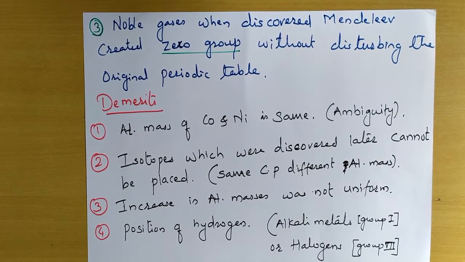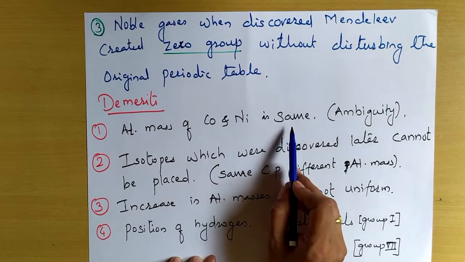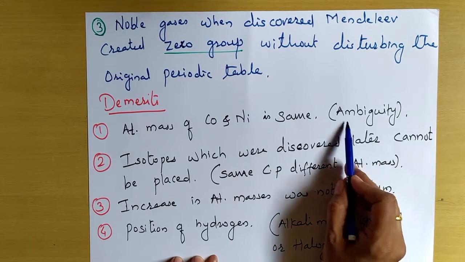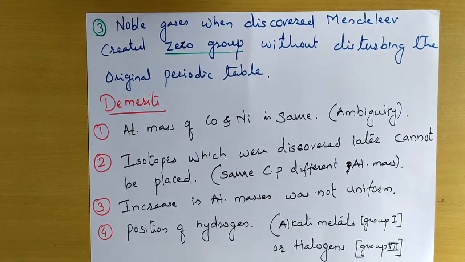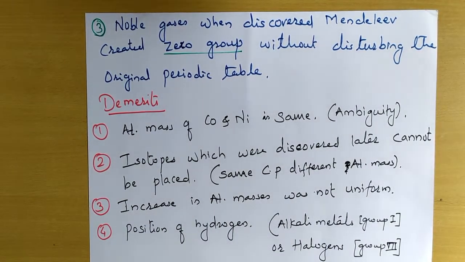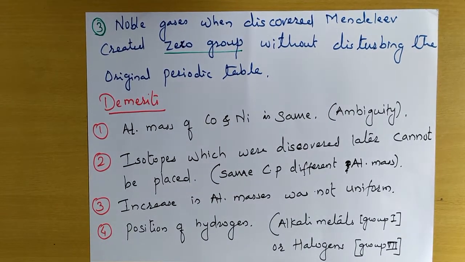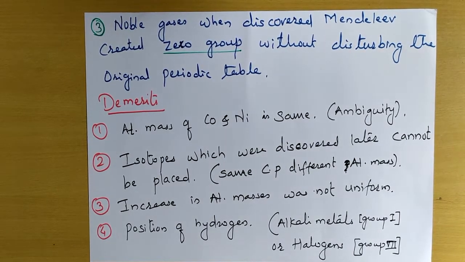First one is the atomic mass of cobalt and nickel is the same. So there was ambiguity in placing these two elements. The whole number atomic mass of cobalt and nickel is the same, I think 59. So there was ambiguity regarding their sequence in Mendeleev's periodic table, that is, where they should be placed.